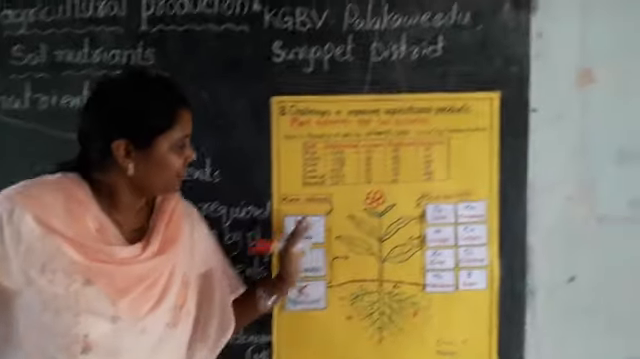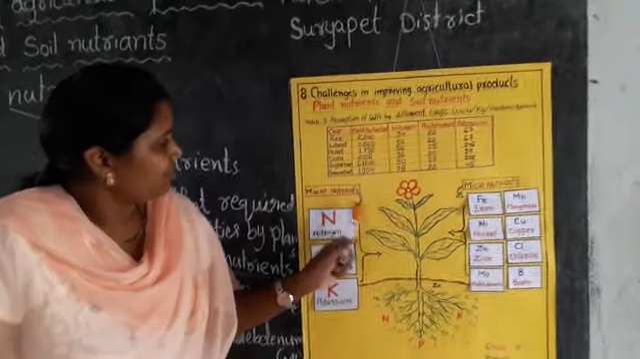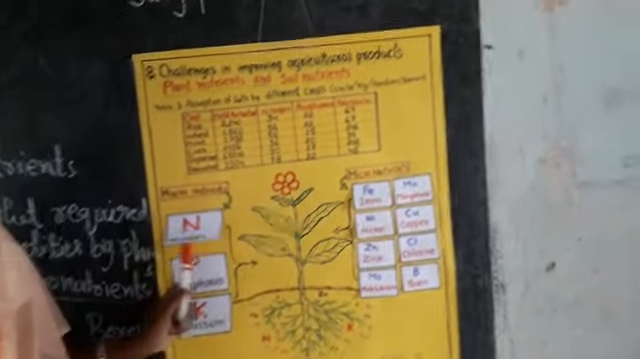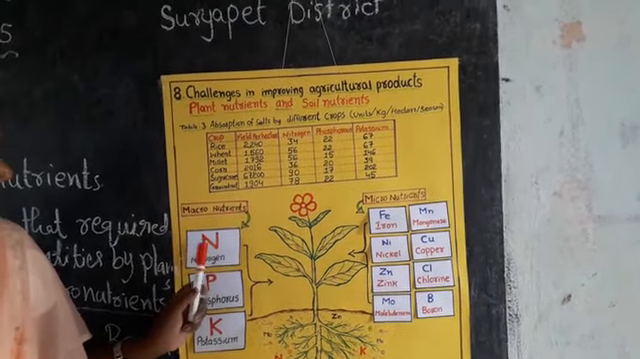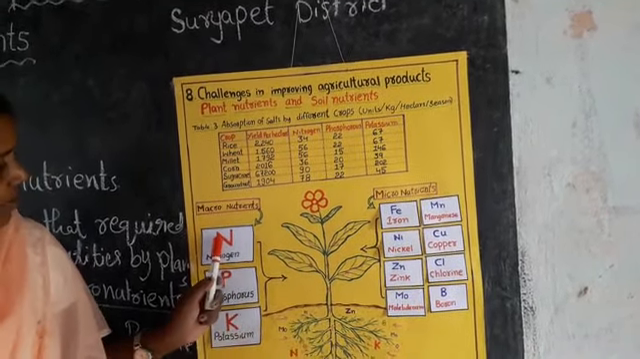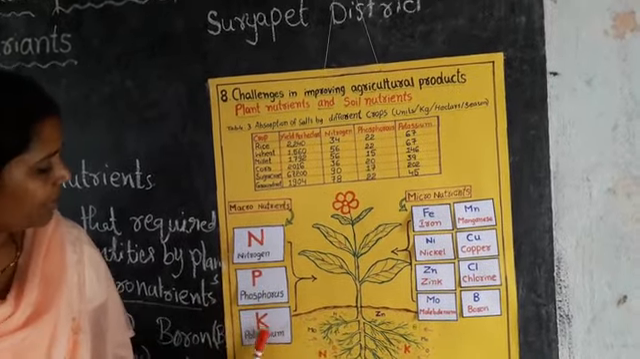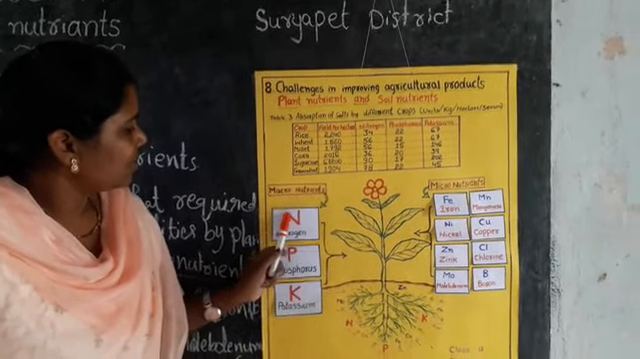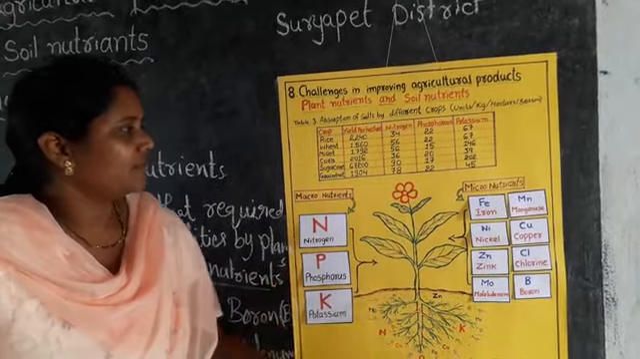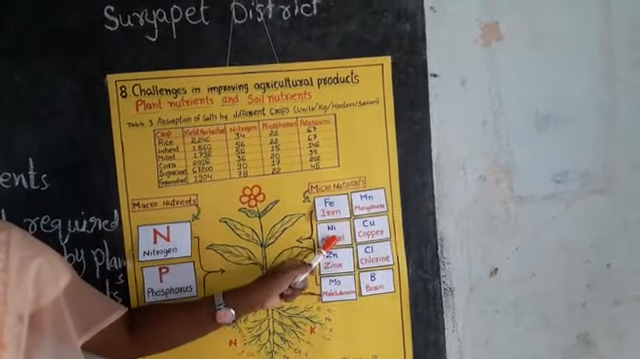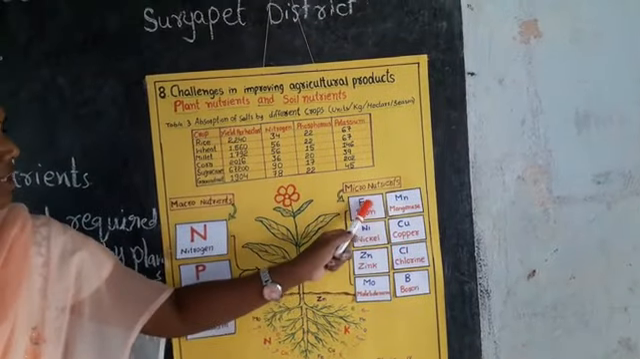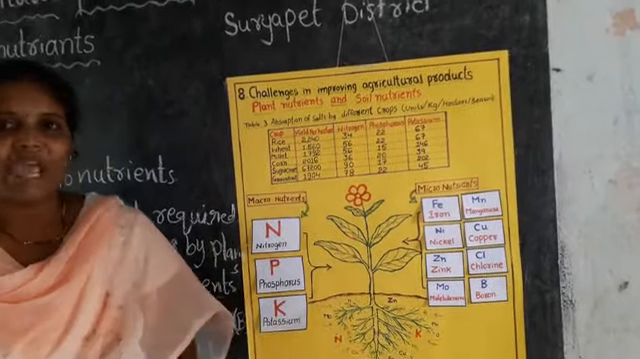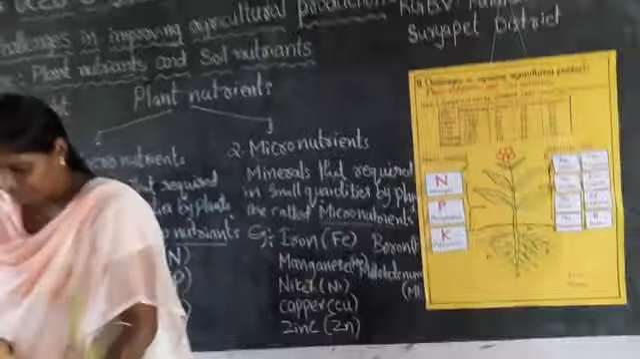Children, did you observe one thing? Here, on the right side of the plant I have mentioned macronutrients, and on the left side micronutrients. The chemical symbols of macronutrients I have written in big letters, because macronutrients are required in large quantities. And micronutrients are required in small quantities, so I have written them in small letters. These are macro and micronutrients.